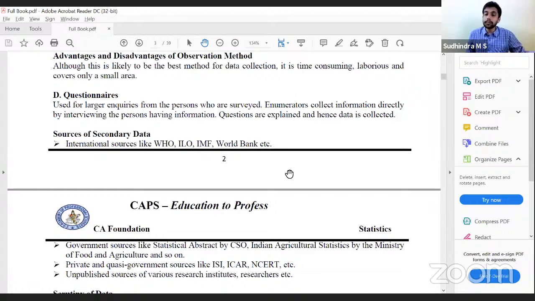So, based on how to collect primary data and secondary data, we have broadly divided into primary data, 4 methods of collection, and secondary data, there are only sources from which we can collect the data. Once we have the data, can we directly use it? No, we cannot directly use it because there might be a doubt on the accuracy of the data, the relevance of the data. We have to check whether the data collected is relevant first, correct? So before directly going into the analysis part, we have to first check the relevance or accuracy. That process is called scrutinizing.